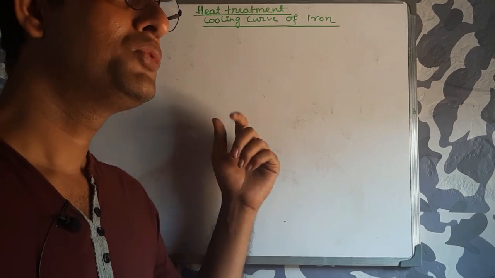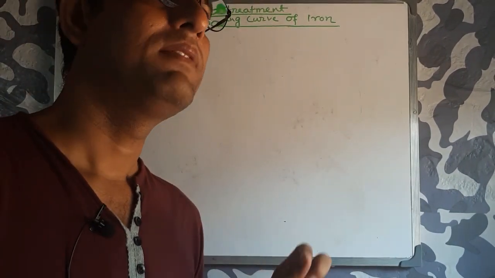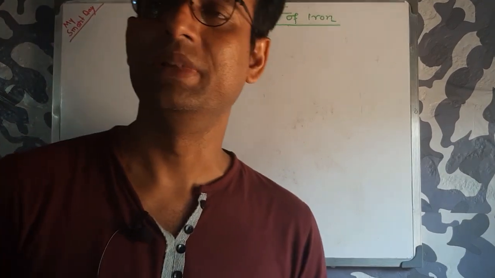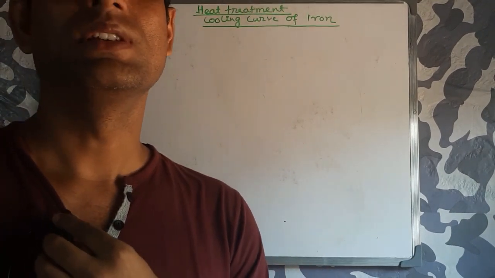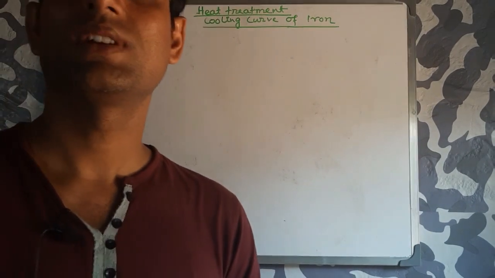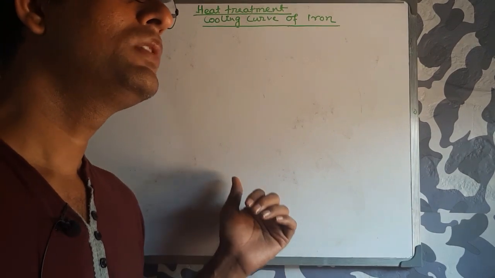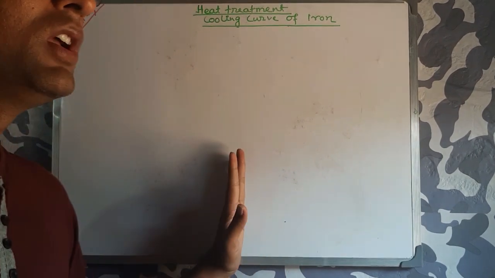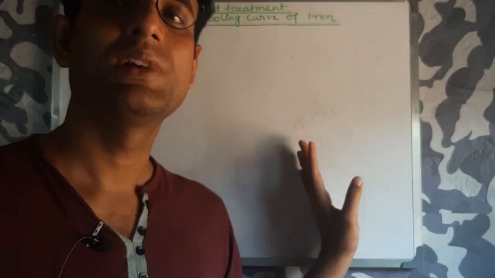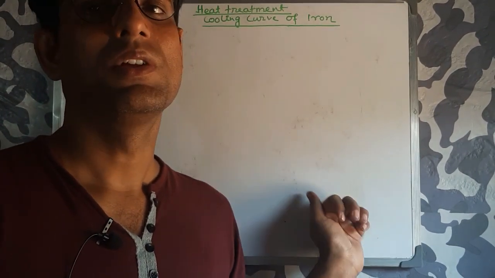And why we are choosing iron is also very important. Iron has two crystal structure forms, BCC as well as FCC. You already know that BCC means body centered cubic crystal structure, and FCC means face centered cubic crystal structure. These two crystal structure forms of iron at different temperatures will also decide the mechanical properties of iron.